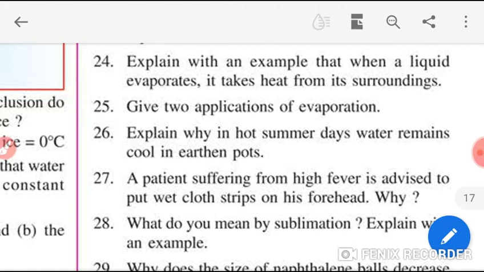Students, this answer you will get on page number 12. So, students, take out your page number 12.